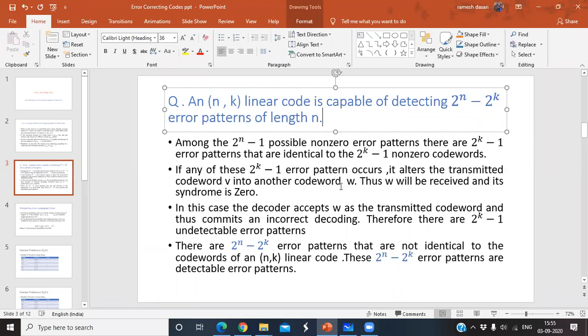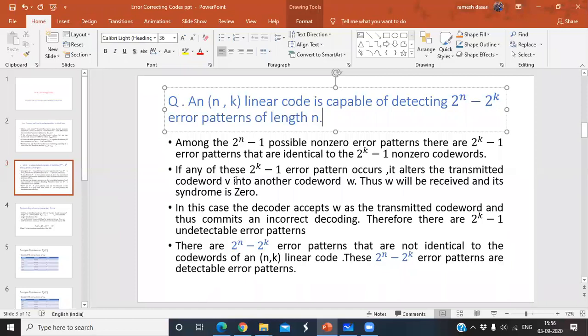Okay. If any of these 2 power k minus 1 error patterns occurs, it alters the transmitted code word v into another code word w. For example, take 1001000 as the transmitted code word. Maybe 3 errors or 4 errors or 5 errors turn it into another code word in that particular code. Then you can say that there is no error, that means the syndrome is 0.